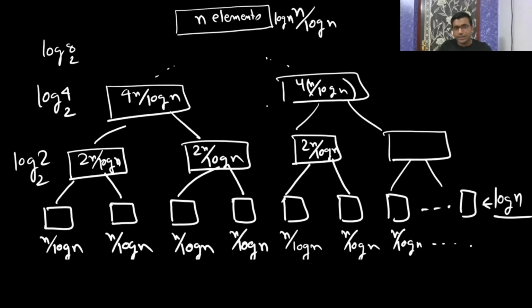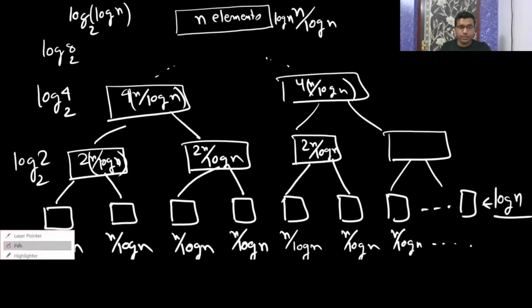See, with this it is increasing: here it is 2, then 4, then 8, and it will keep on going to log n. This log n and this log n will get cancelled out and you will get n elements. So the height will go till log of log n base 2. Are you getting that? So here the height will go till log of log n. Am I clear? Please let me know whether it is clear or not.